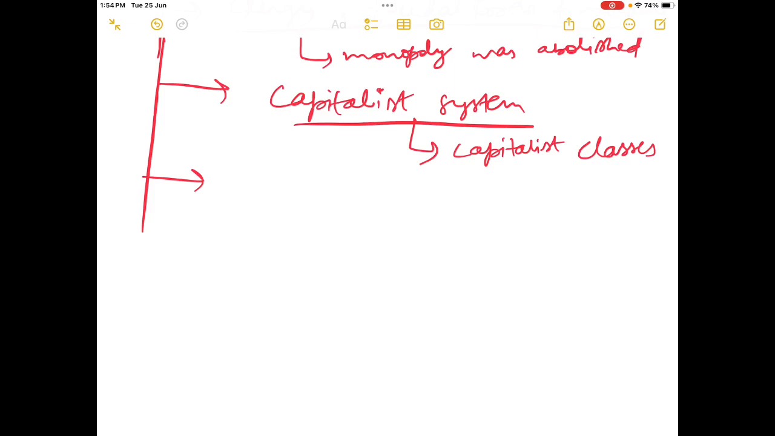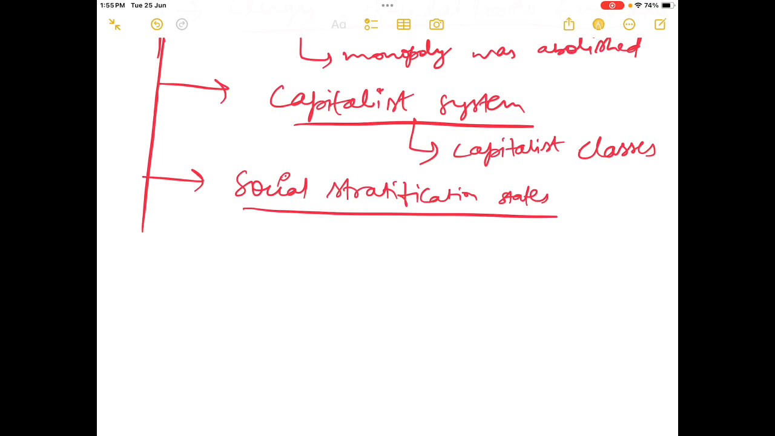Now, from the economic system, we come to social stratification, which is how the social sphere was affected. In the social stratification system, the estate system, which I talked about earlier, was abolished. The estate system was abolished.